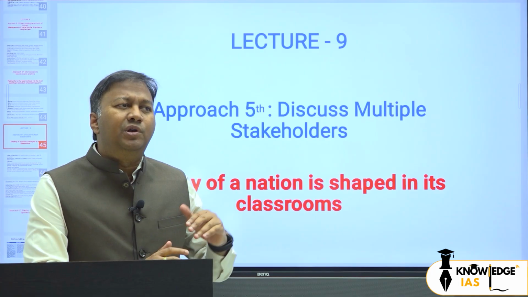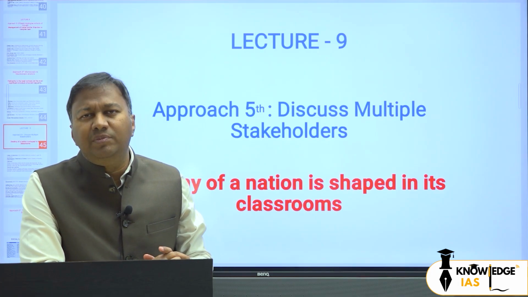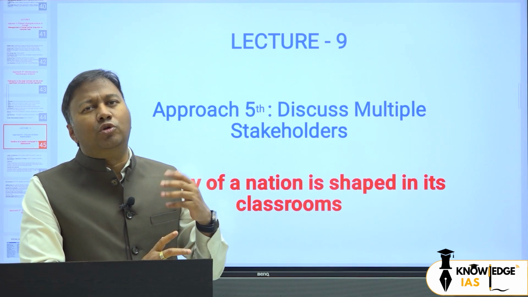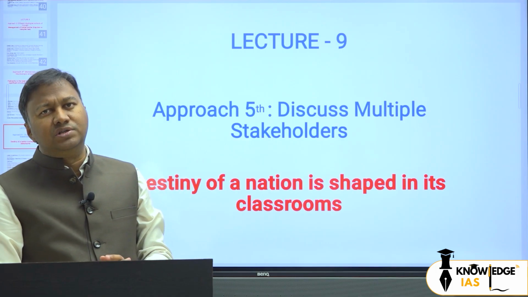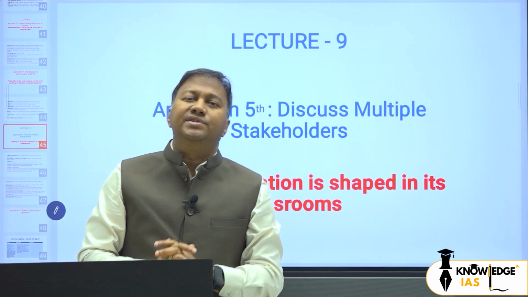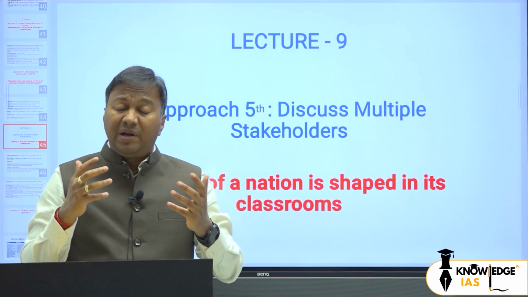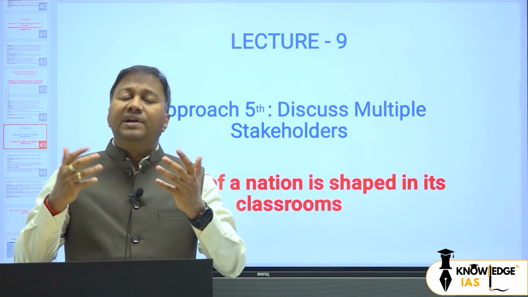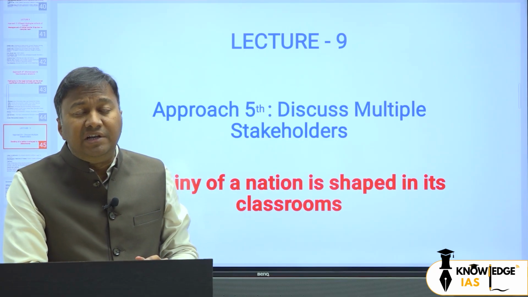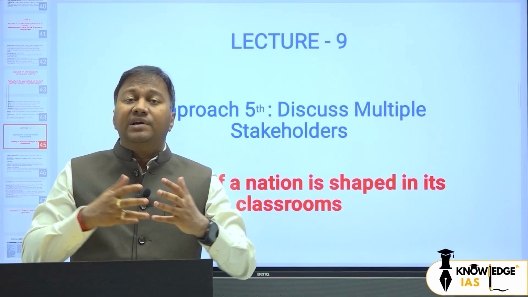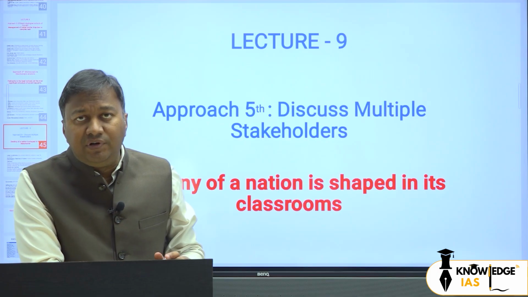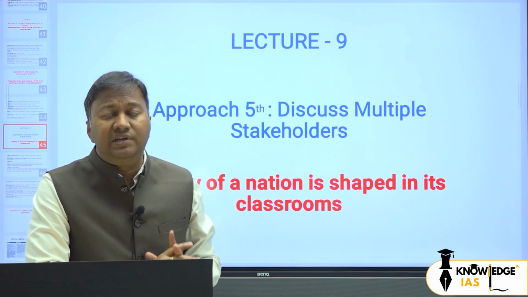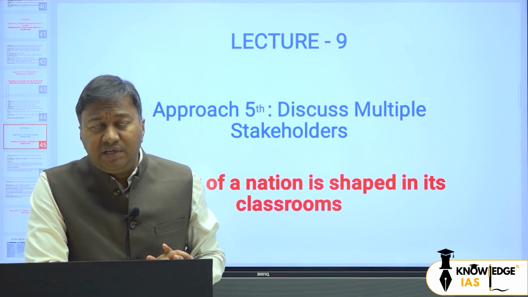We can take example of third stakeholder. Who can be third stakeholder in India-US relationship? Third stakeholder can be corporate groups, private sectors, because it's all about business to business relationship. So private players, they also play a leading role. Then we can take the example of media. Media also play a leading role in creating a relationship between two countries. For example, India-Pakistan, media is a key factor. Similarly, in India-US, media is a key factor.